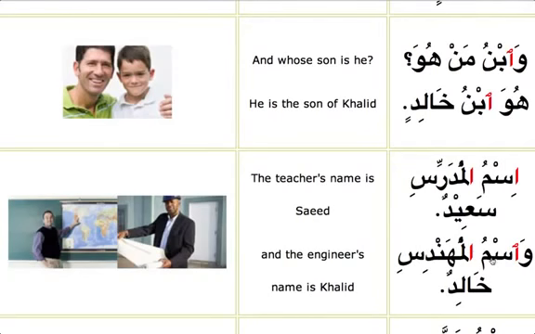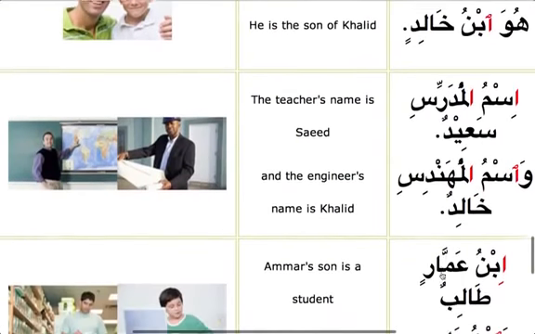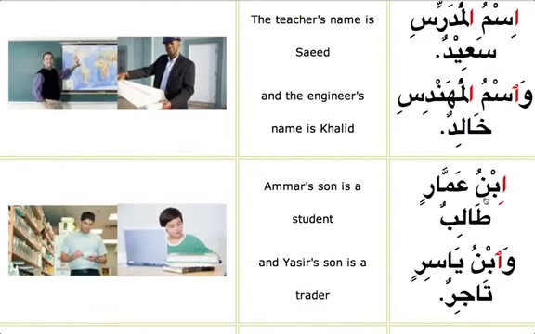And Wasmul Muhandisi, the name of the teacher is Khalid. Ibn Ammarin, son of Ammar, is Talibun, is a student. And Wabnu Yasirin, son of Yasir, is a businessman. Tajir means businessman or a trader.